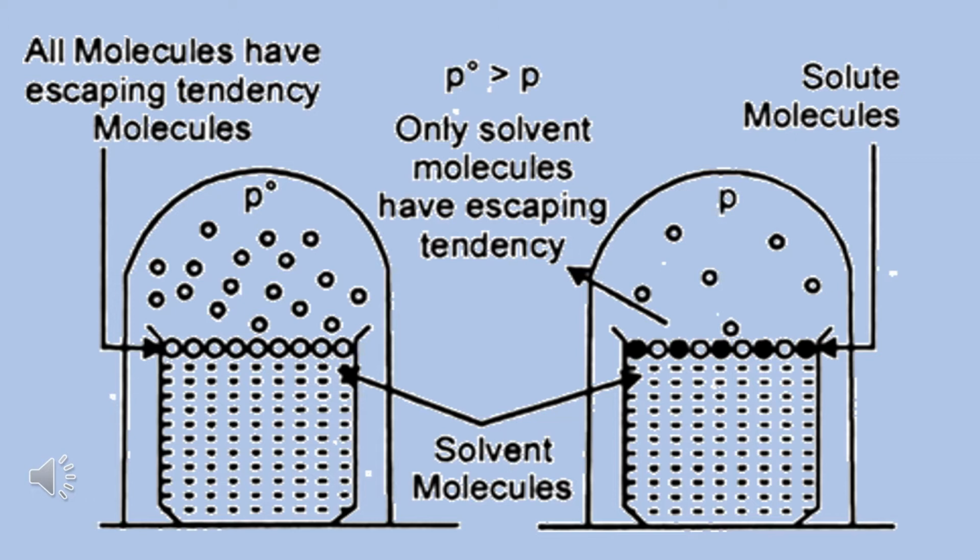I repeat, lowering of vapor pressure. It means the vapor pressure decreases by the addition of solute molecules or solute particles to the pure solvent. This decrease of vapor pressure by the addition of solute particles is called lowering of vapor pressure.